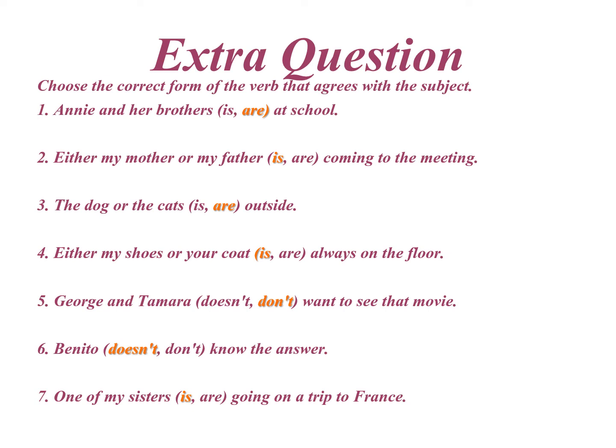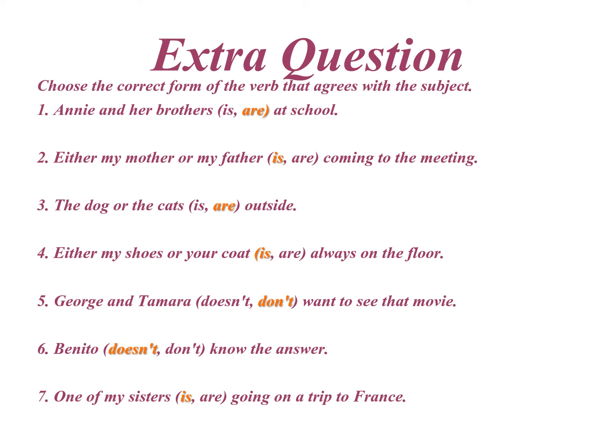Number 4, either my shoes or your coat is always on the floor. Number 5, George and Tamara don't want to see that movie. Number 6, Benito doesn't know the answer. I hope you have understood the 5th and the 6th. Don't is used with plural. Doesn't is used with singular.